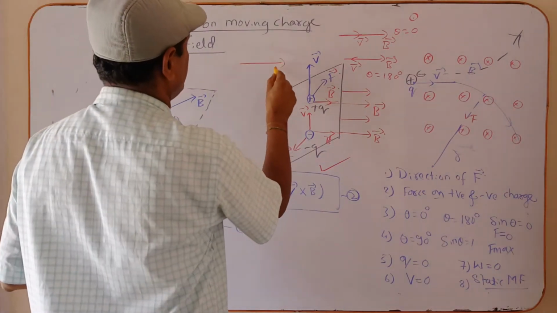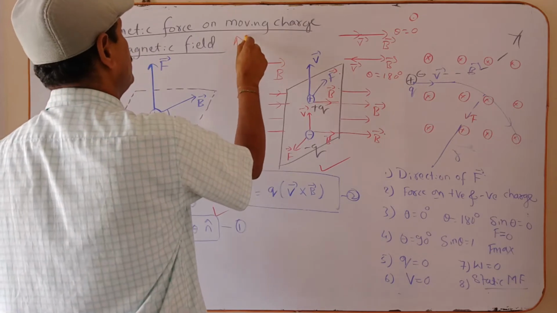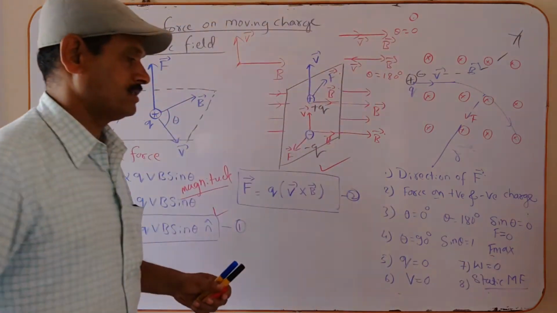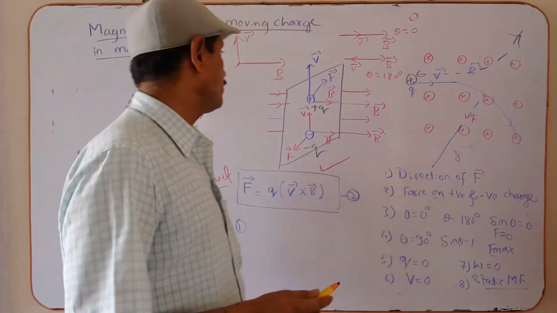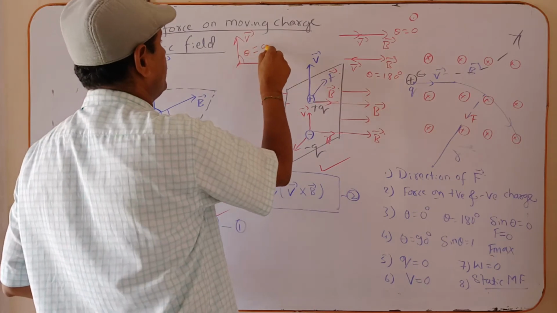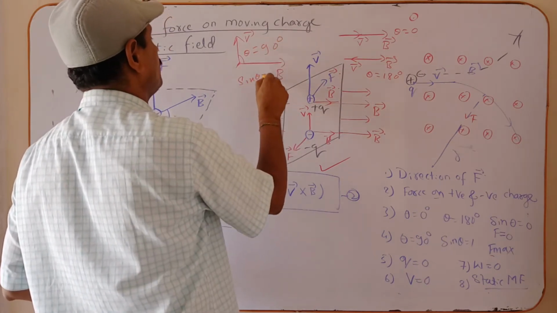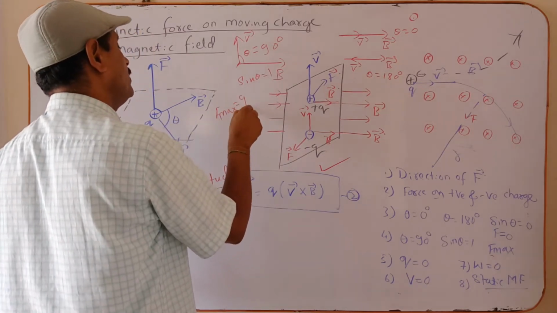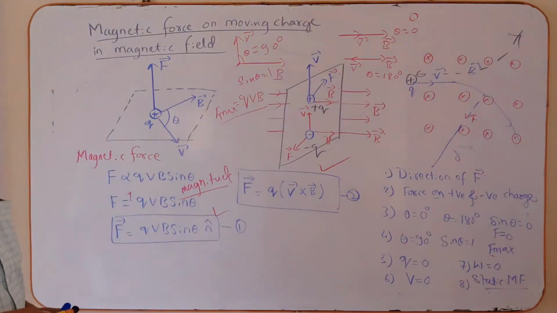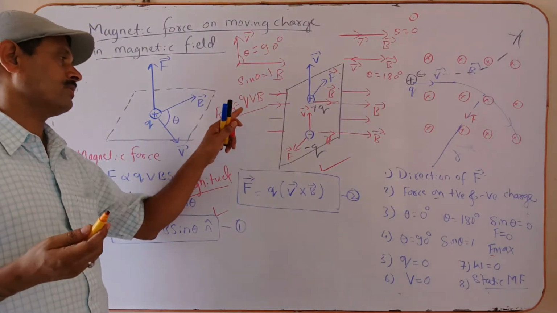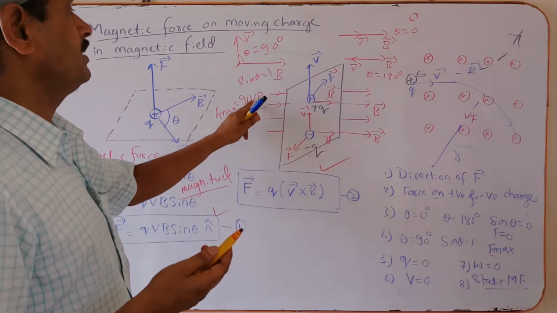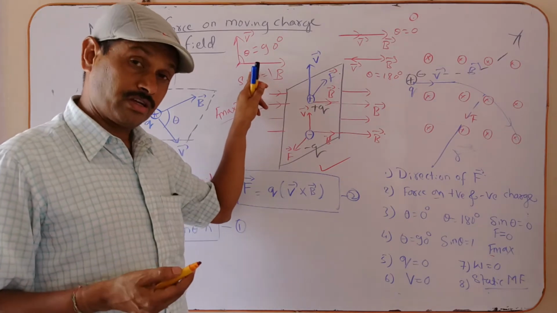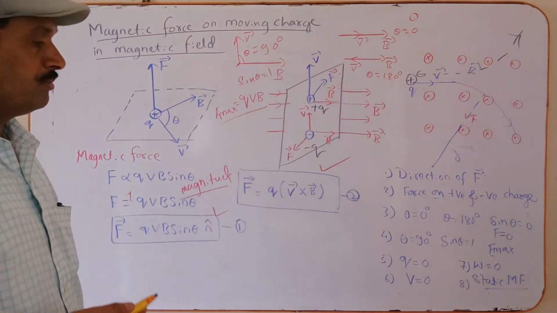Now, this is the direction of the magnetic field, but this is the direction of the velocity. At that time, the maximum force acts on the charge. Theta is 90 degrees, sin theta is equal to 1. Maximum force acting on this one is QVB. The maximum force acting on the moving charge is QVB when its velocity direction and the magnetic field are perpendicular to each other. At that time, maximum force acts on the moving charge.